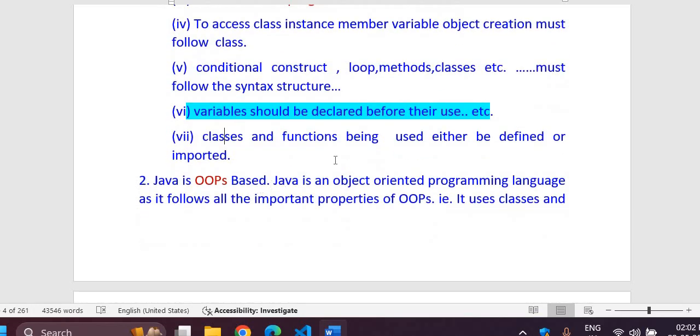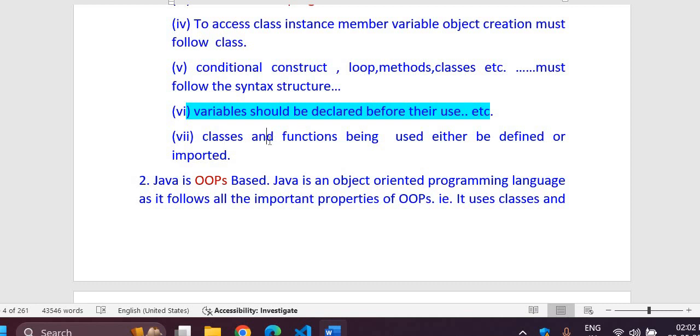Classes and functions being used must either be defined or imported. Again this point has come up. Whichever class or method you are using must either be defined or imported from other files. If that is there, then your compiler will run your program. Otherwise it will show you some error, an undefined error or something.